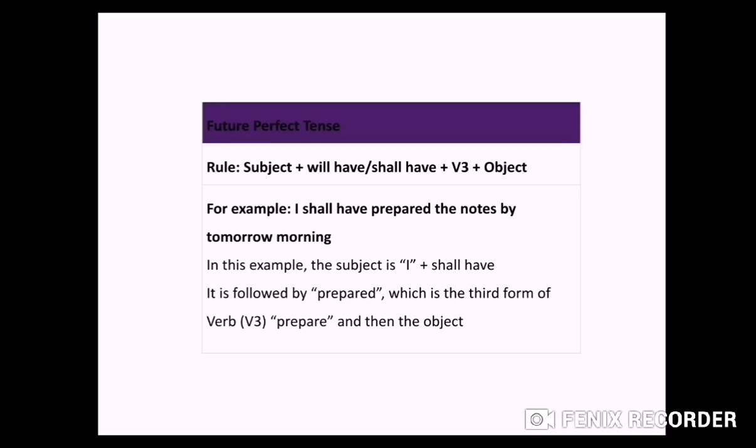Let's see the example. I shall have prepared. Prepared is your third form of verb. Prepare, first form of verb, prepared second and prepared third. So again, how will we identify that prepared is used as third form of verb? We'll see the helping verb. Shall have we have used here, it means prepared is used here as third form of verb.